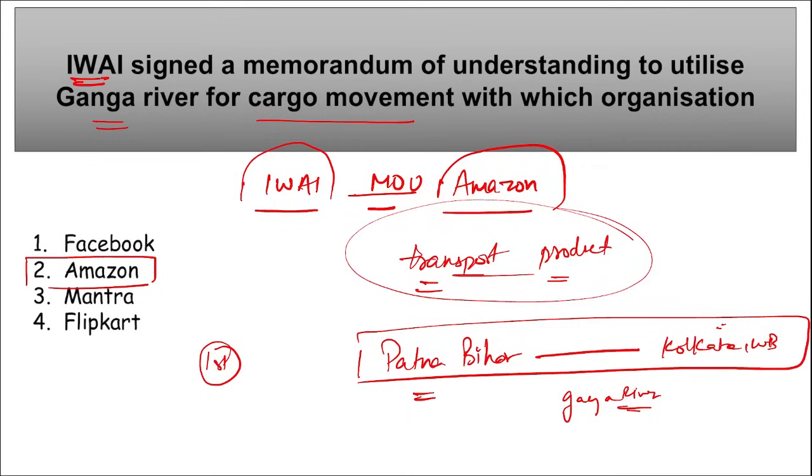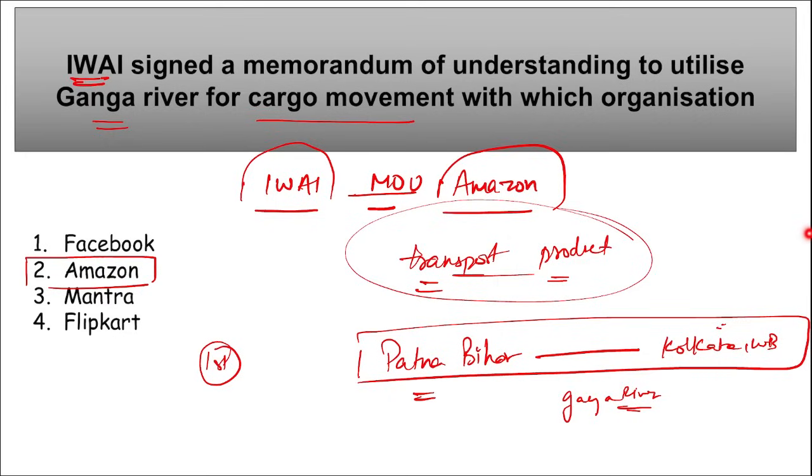Correct? Then how will this benefit Amazon? This will be able to provide faster, cost-effective and sustainable package delivery. This will be benefiting millions of sellers as they will be getting their product soon and even at lower cost, because as the transportation cost is reduced, the cost of delivery can also be reduced. Correct? So remember, this is important.